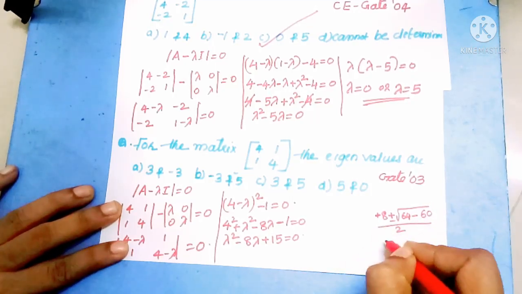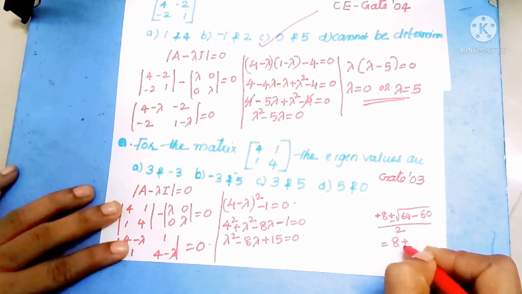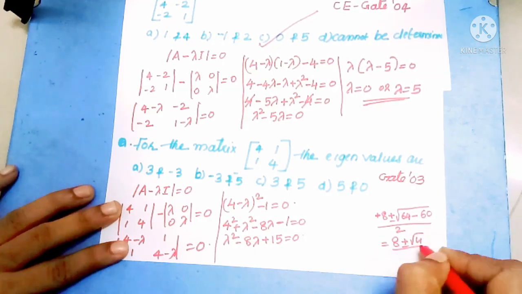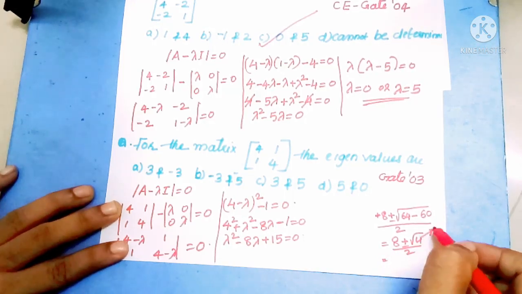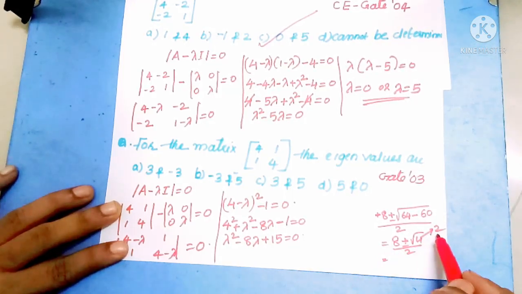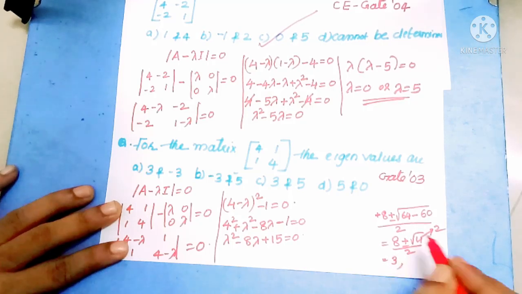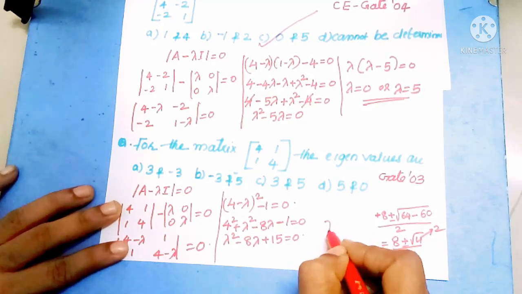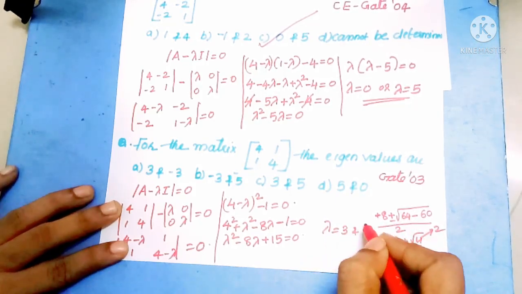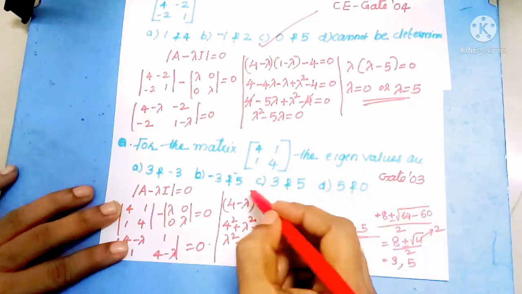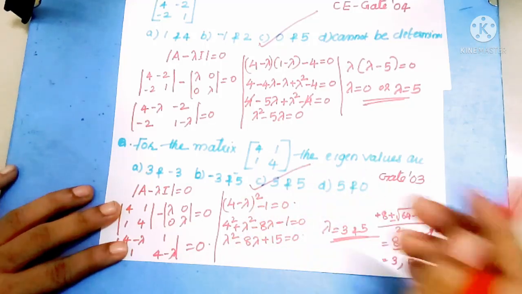Divided by 2 into 1, we get 8 plus or minus root of 4, divided by 2. The root of 4 is equal to 2. So 8 minus 2 becomes 6, and 6 by 2 becomes 3. Or 8 plus 2 is 10, and 10 by 2 becomes 5. Here we get lambda equal to 3 and 5. So our answer is option C. Thank you.